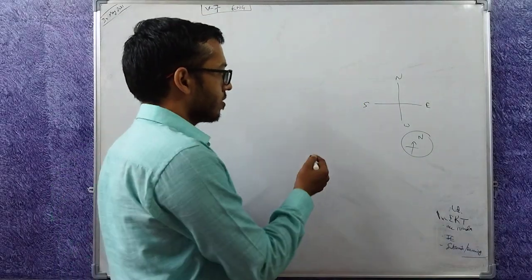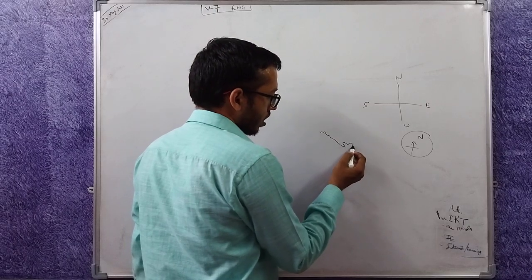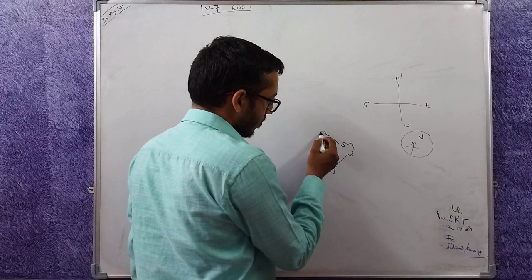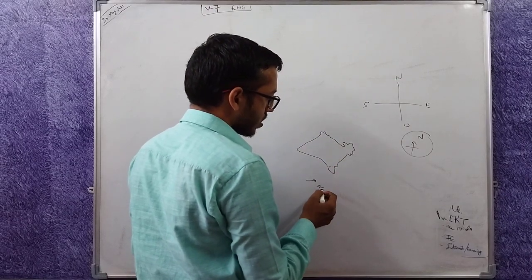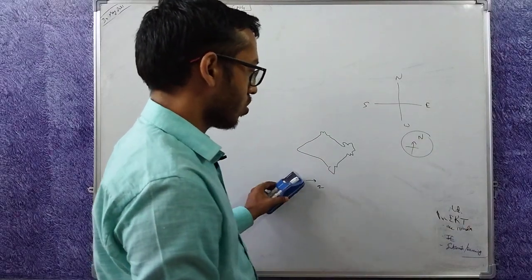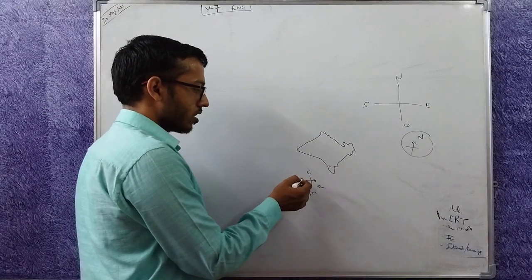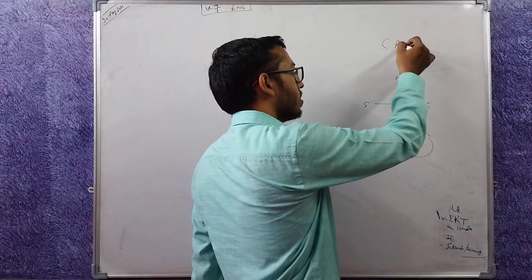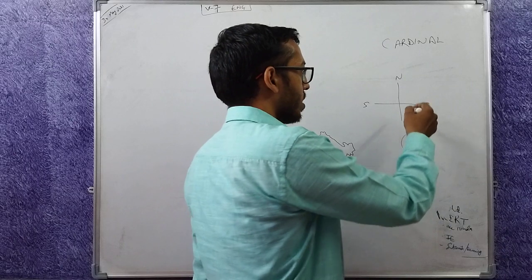For example, if I draw the map of India like this, then how will I show? I'll say north is here. I have simply tilted the north, so north will become here. So obviously east will come here, west will come here, south will come here. These are 4 cardinal directions. These are the most important directions. All other directions flow from them.